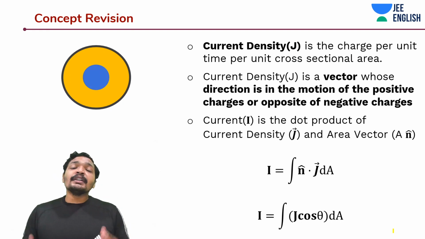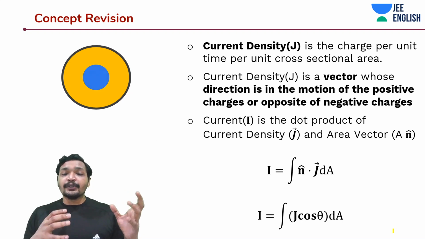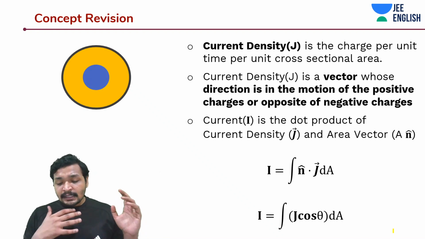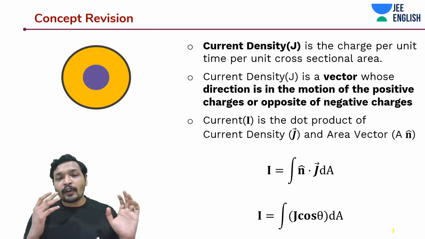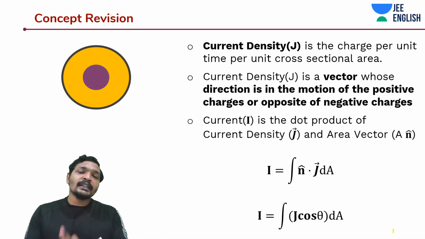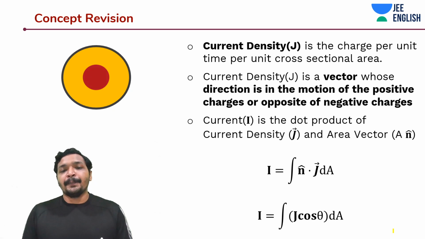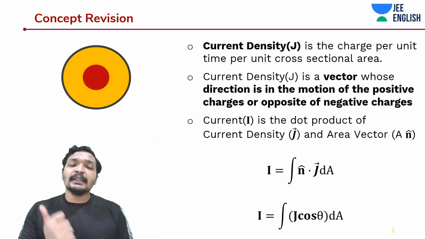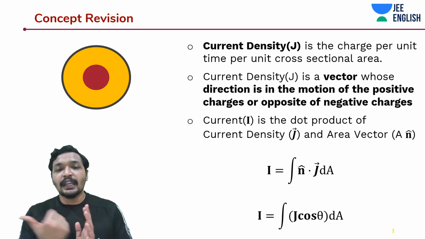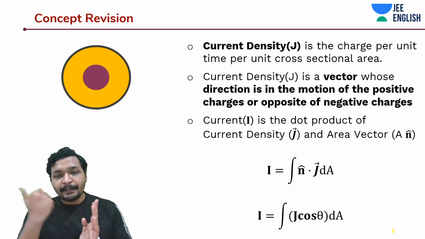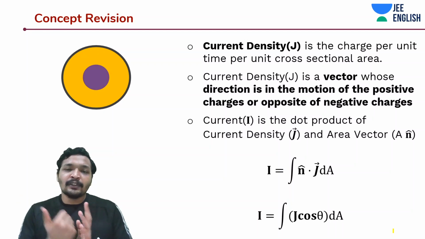And how do you get the intuition of current? Current is a scalar quantity which is nothing but a dot product of two vector quantities. One vector quantity is current density, the other one is the area vector. An area vector has a direction perpendicular to the surface of the area.